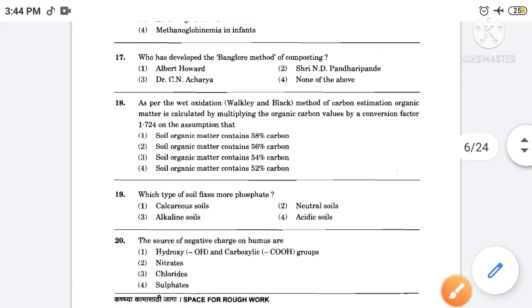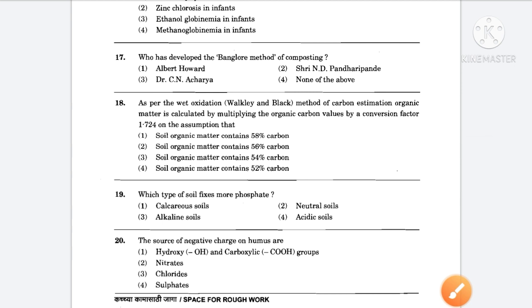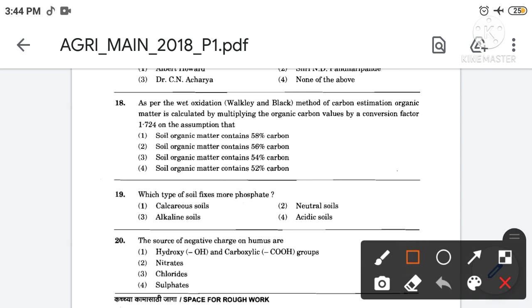Then next, as per the wet oxidation, Walkley and Black method of carbon estimation, organic matter is calculated by multiplying the organic carbon values by a conversion factor 1.724 on the assumption that soil organic matter contains 52% carbon. The correct answer is option number 4.